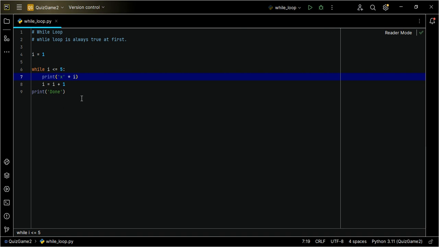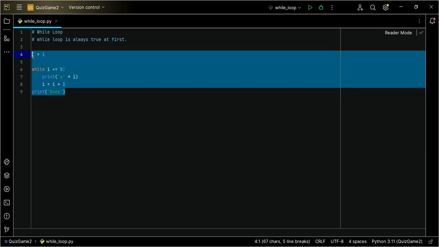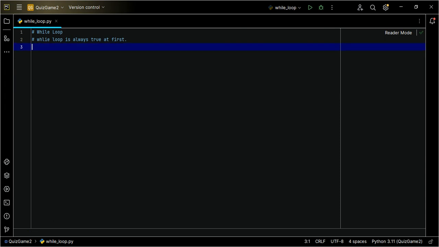So that is it. Now let's try to spice it up a little as well by creating a guessing game. So let's say we want to create a guessing game. So to do this guessing game is very simple.